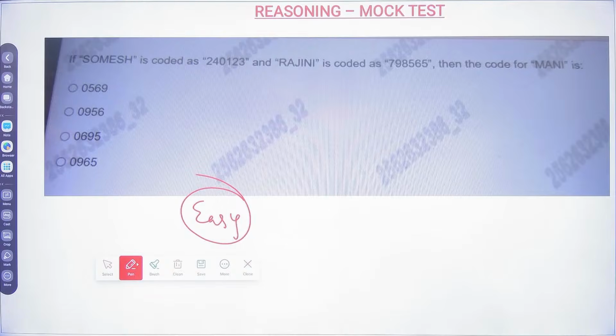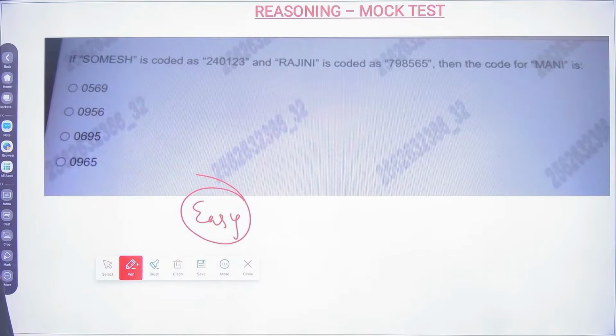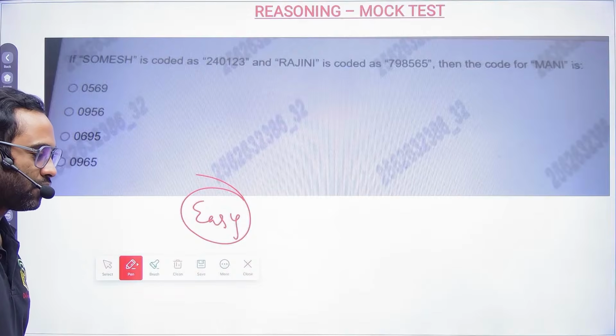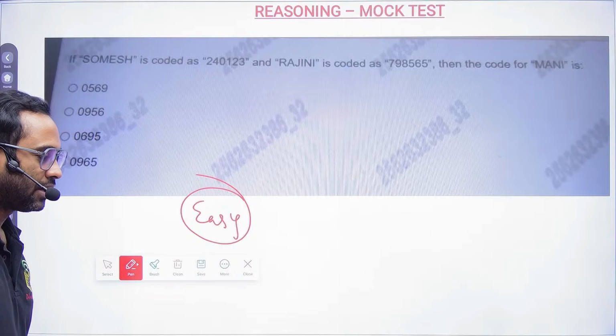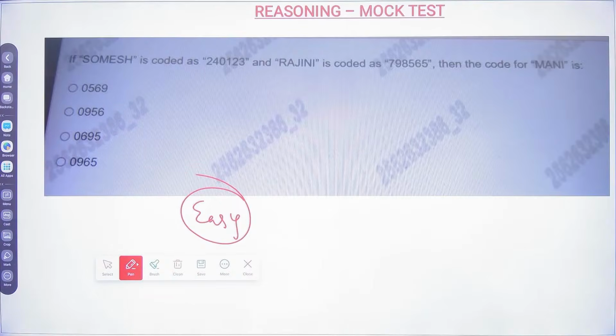So if Somesh is coded as... 30 seconds is over. Option A, D. How come AD comes here? See, who is telling? Kamya Jain is telling D. Okay, and then other people are telling D, A. How come either A or D will be the answer? Let's see whose answer is correct. Most of the people are telling D.